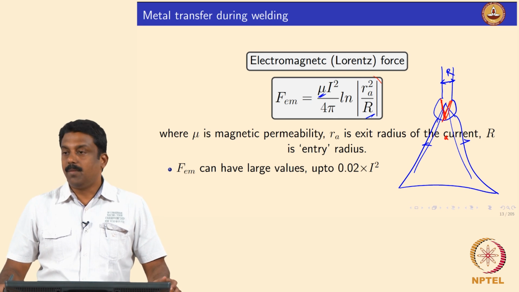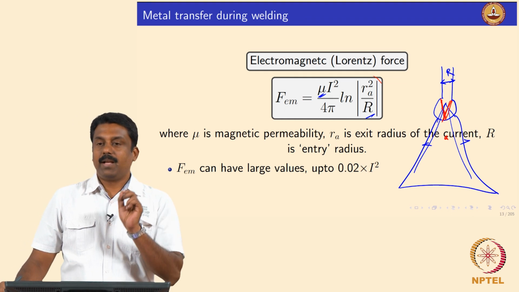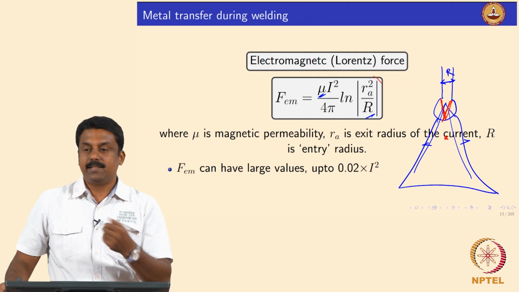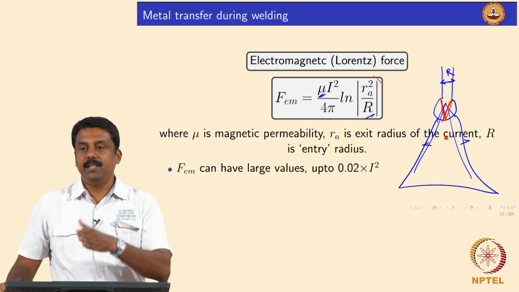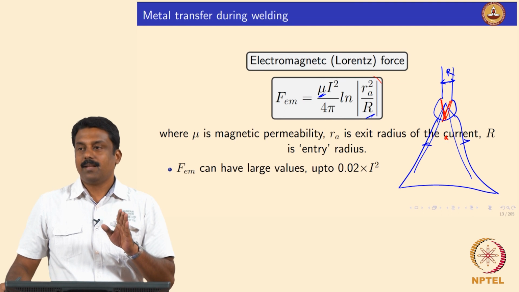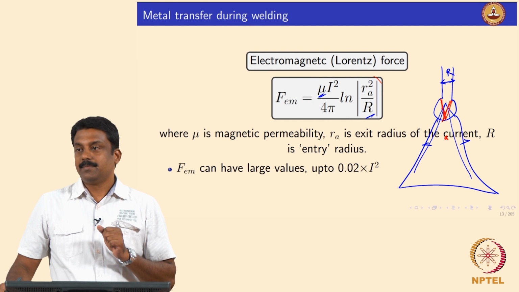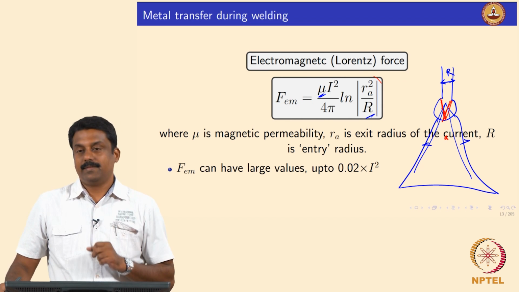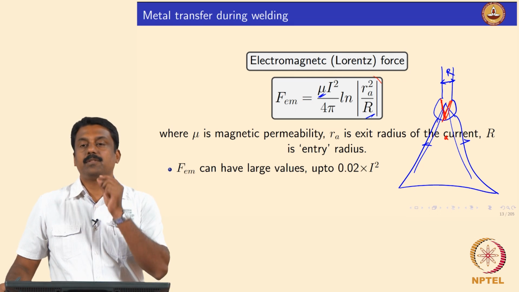That droplet can be detached with smaller mass, because plasma drag force is a function of your shielding gas and gas velocity. For a given process condition, it is fixed, right? So suppose you want to minimize the droplet diameter, what do we do? High current. So the Lorentz force can detach the droplet with much finer diameter.